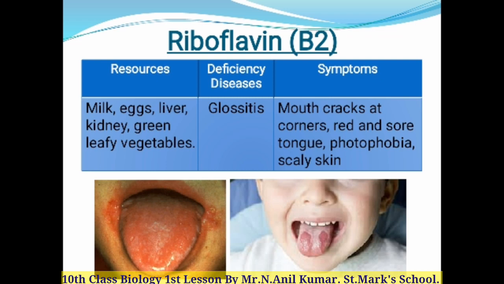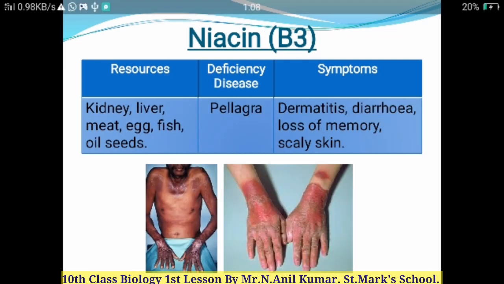Now we'll go to the third water soluble vitamin, that is niacin. It is also called vitamin B3. Deficiency of niacin in our diet leads to a deficiency disease called pellagra. The symptoms of pellagra are dermatitis, that means skin diseases, and diarrhea, that means loose motions, loss of memory, so they are unable to remember anything. Next one is scaly skin. So these are all the symptoms of pellagra.